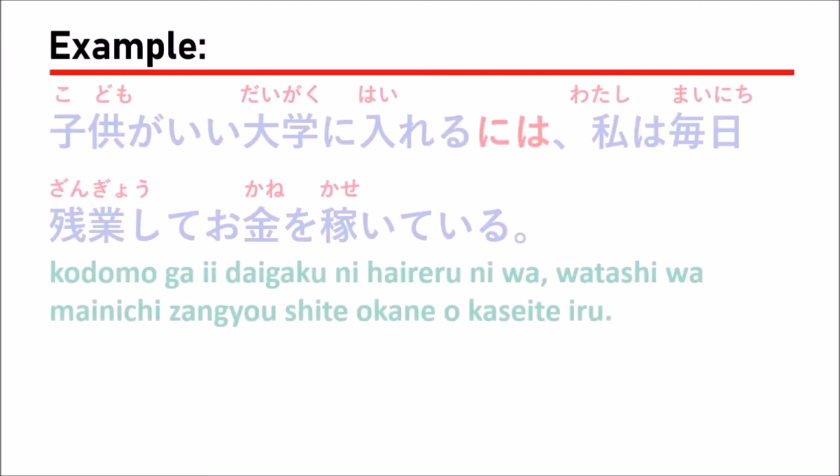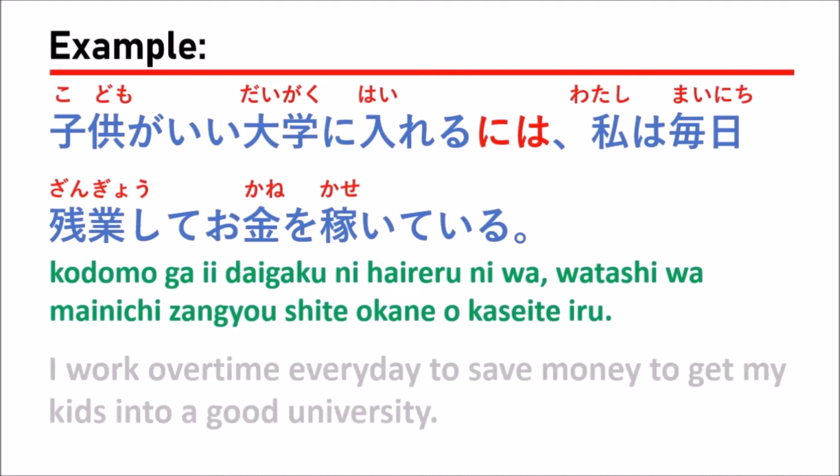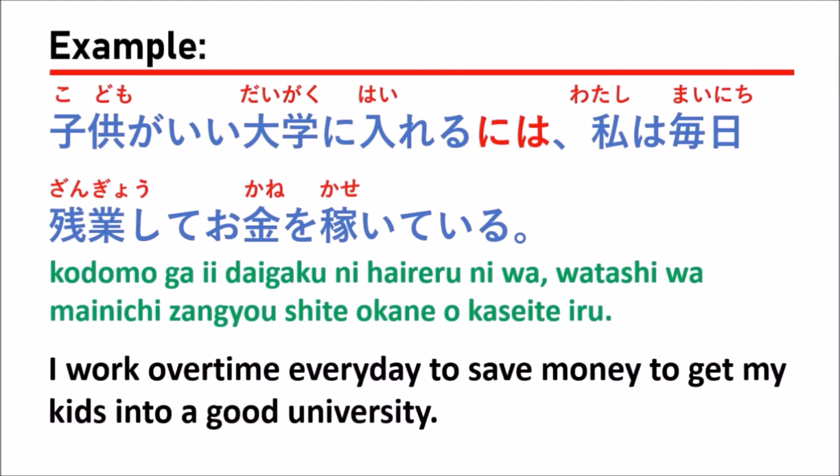The next example. 子供がいい大学に入れるには私は毎日残業してお金を稼いでいる。That means I work overtime every day to save money to get my kids into a good university.